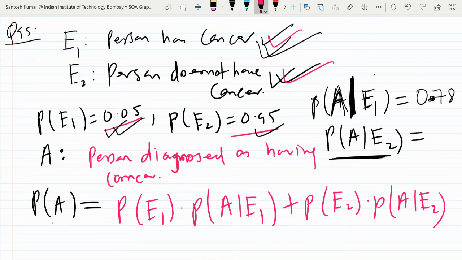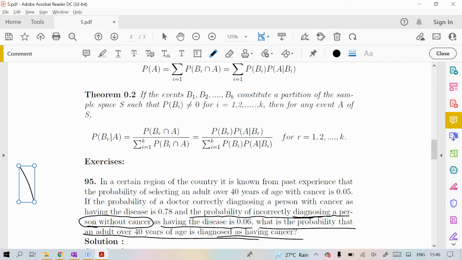Now understand the meaning of A given E2. The probability of a person diagnosed as having cancer, given that E2 means they do not have cancer. So what is the chance that a person will be diagnosed as having cancer, given that he does not have cancer, but still is diagnosed as having cancer? So what is the probability?